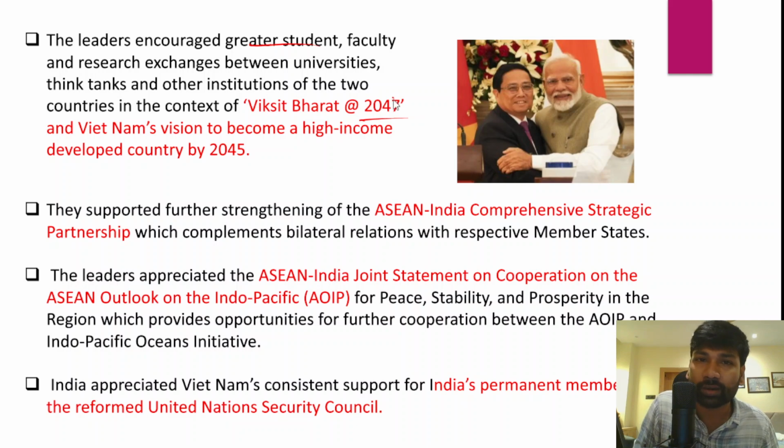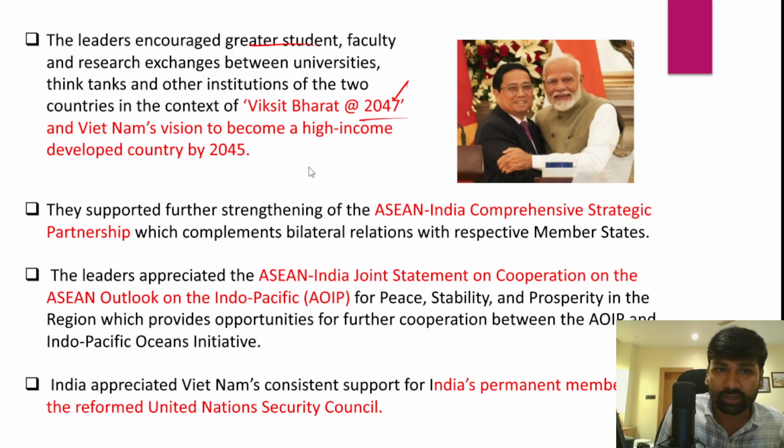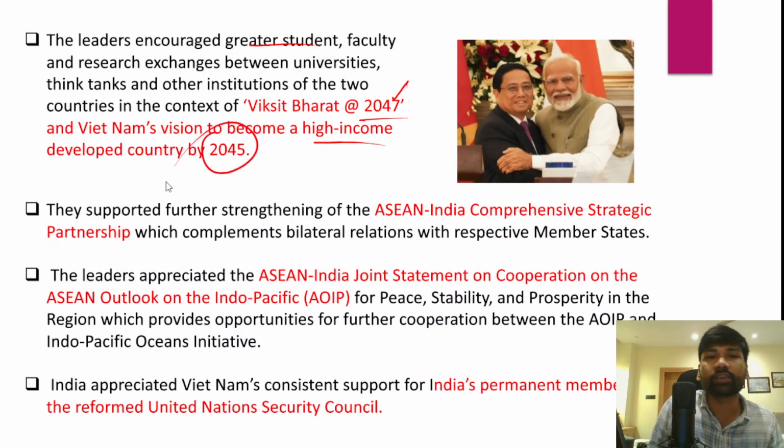So we want to become a developed country by 2047, and similarly Vietnam also has such a goal, right? So Vietnam's vision is of becoming a high income developed country by 2045, and India also wants to become a Viksit Bharat, a developed country, by the year 2047.